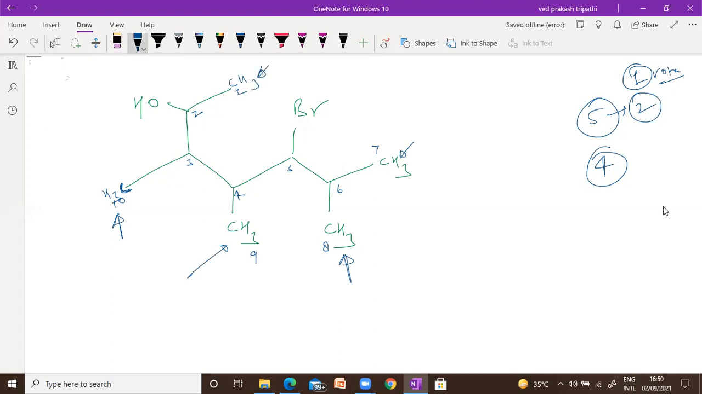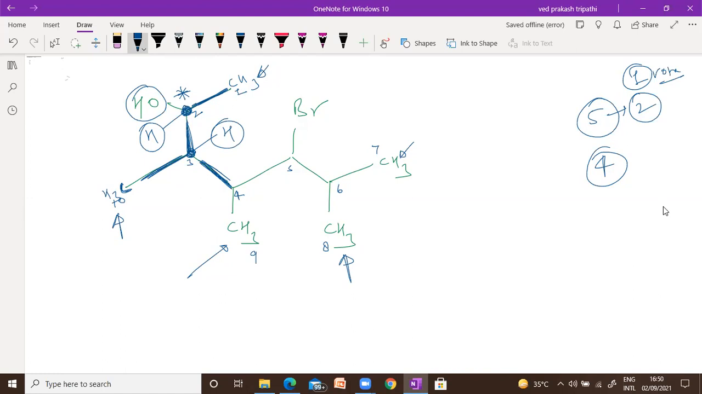Now we can check number 2. If you balance number 2, you can add 1 hydrogen because carbon valency is 4. So OH is different, hydrogen is different, this branch is methyl, and this branch is just a CH group. So it is a chiral center, which has 4 different connectivities. Similarly, we can check number 3 as well. You can add 1 hydrogen. This branch is different, this branch is different, and above is different.